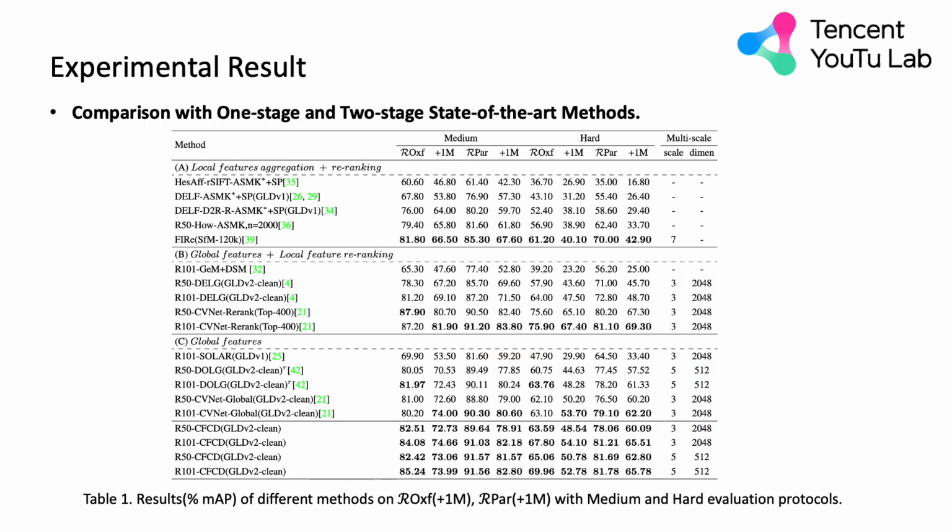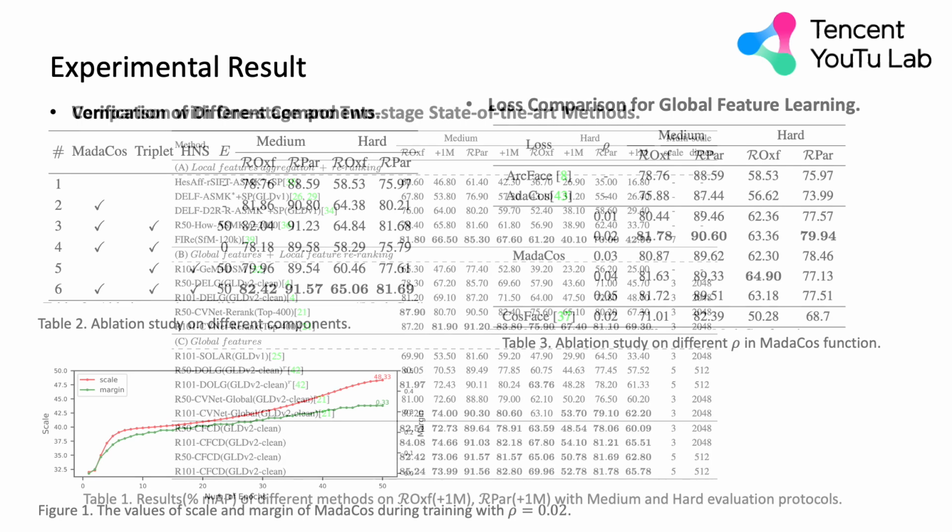In experimental results, we first compare the proposed method with other single-stage and two-stage state-of-the-art methods. We divide the previous methods into three groups: A, local features aggregation and re-ranking; B, global features followed by local features re-ranking; and C, global features. Our CFCD belongs to group C. It can be observed that our solution consistently outperforms existing one-stage or two-stage methods.